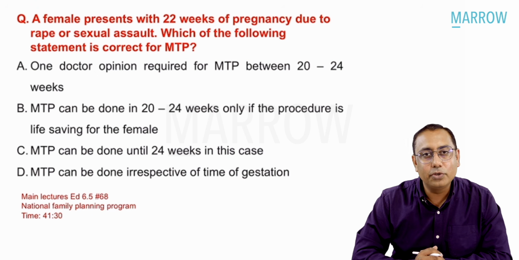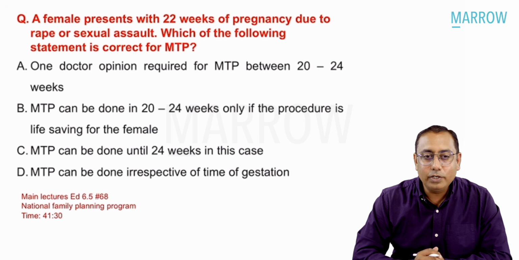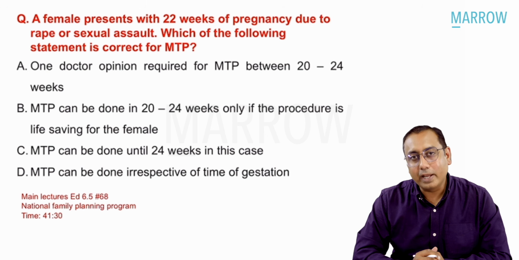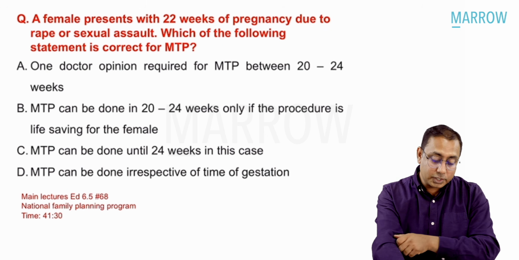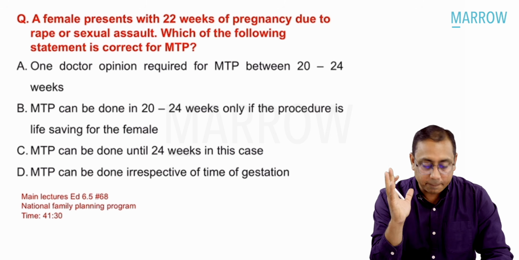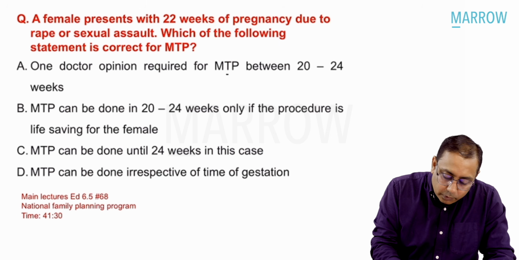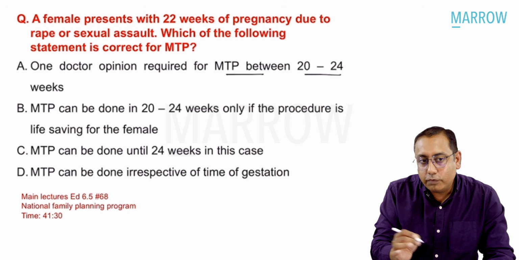Coming over to the next MCQ, a female presents with 22 weeks of pregnancy due to rape or sexual assault. Which of the following statements is correct for the medical termination of pregnancy? So which statement is correct? One doctor opinion is required for MTP between 20 to 24 weeks.